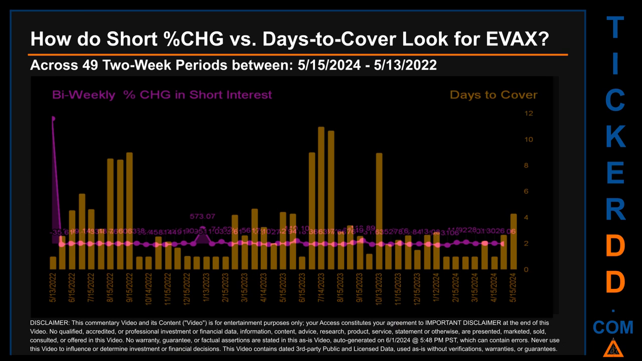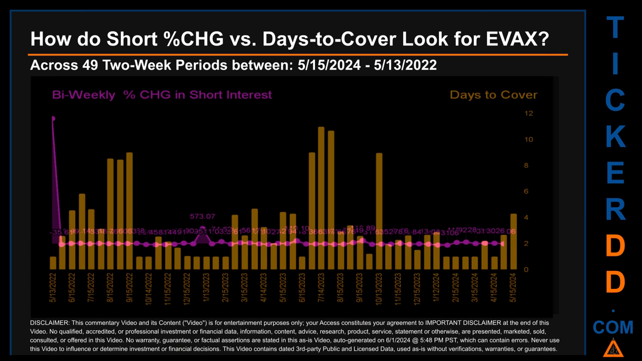Zooming out, I looked across 49 2-week snapshots, from latest found, May 15, 2024 to oldest found, May 13, 2022. In the graph, I overlaid bi-weekly percentage change in short interests against days to cover. Across these 49 2-week snapshots, the average percentage change of short interest was about 108.13%.